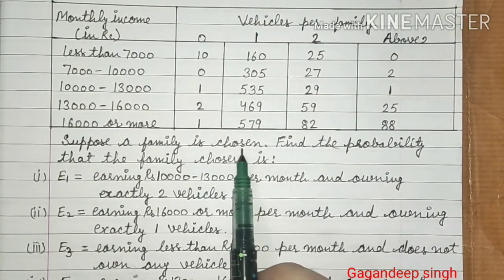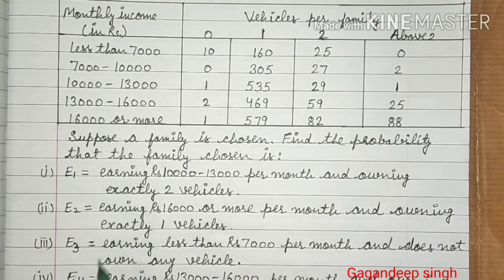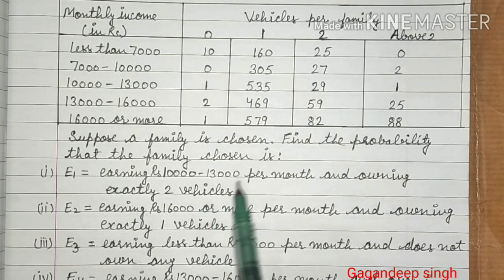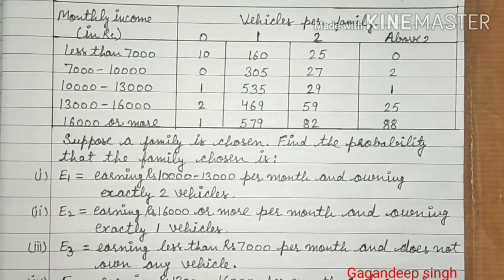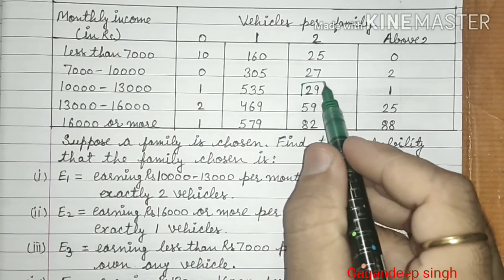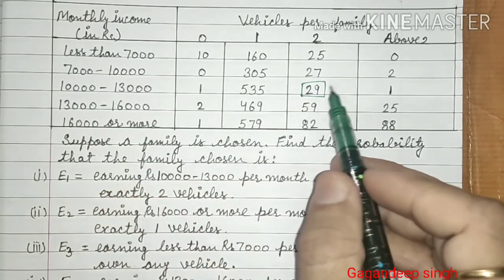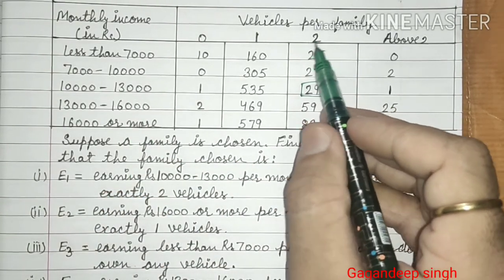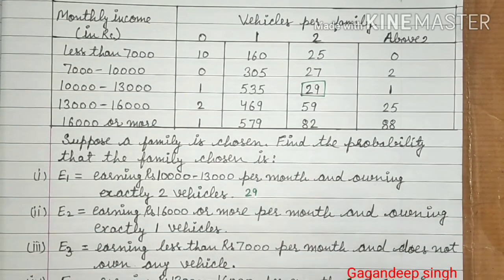Now suppose a family is chosen. Find the probability that the family chosen is, 5 parts are there in this question. First part is family is earning rupees 10,000 to 13,000 per month and owning exactly 2 vehicles. So accordingly, 29 families are there whose monthly income is between 10 to 13,000 and families are having exactly 2 vehicles. So favorable outcomes for first part is 29.